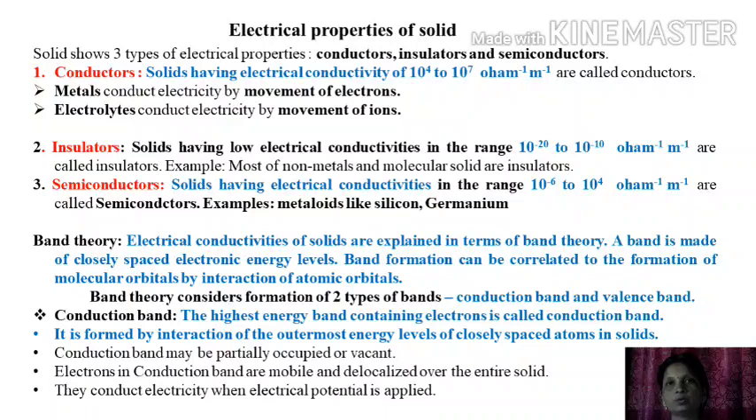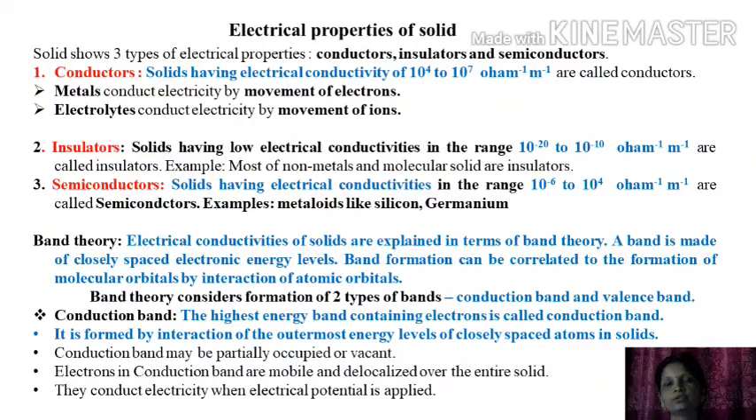Now let us discuss the insulators. Solids having low electrical conductivities in the range 10^-20 to 10^-10 per ohm per meter are called insulators. For example, most of the non-metals and molecular solids are insulators.